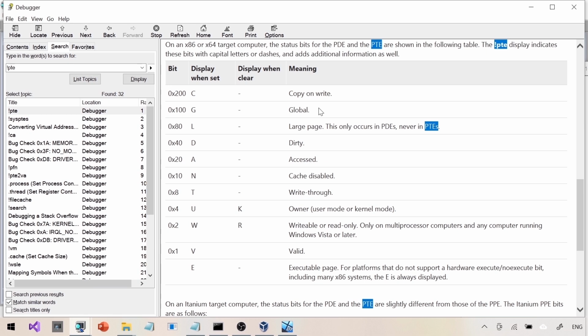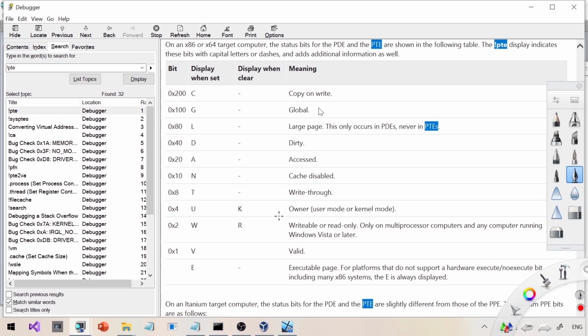In our case, we are interested in the read write flag, which is 02 in the end. This is the flag we are interested in, the read write flag. In our case, it is read only, and to write into that particular piece of memory, you need to have write access. There are other interesting flags right here.